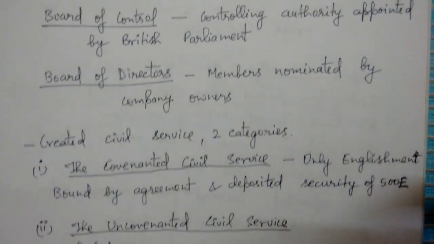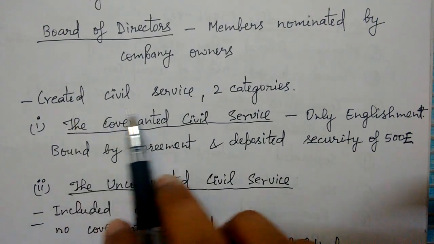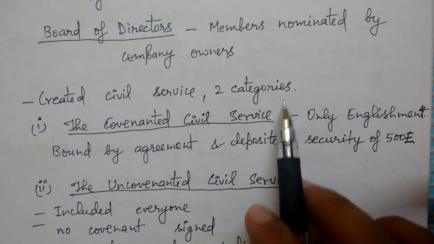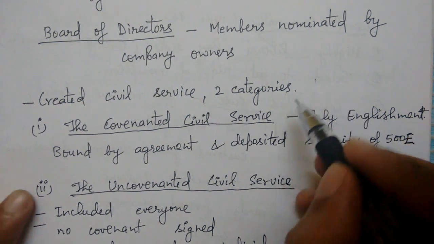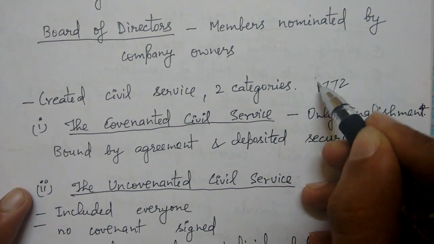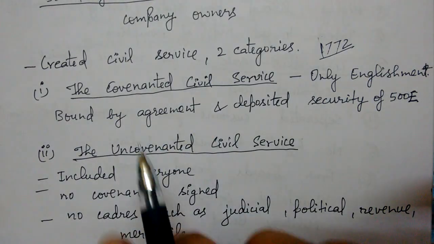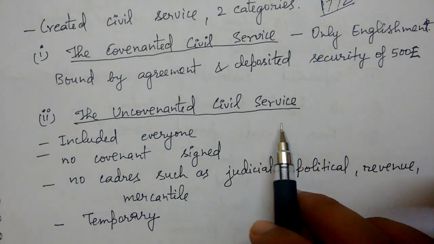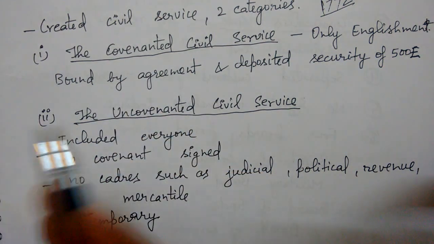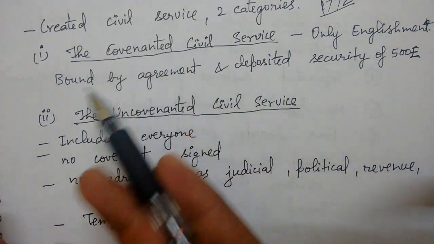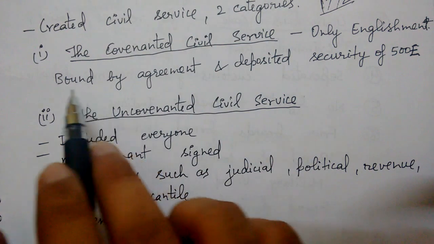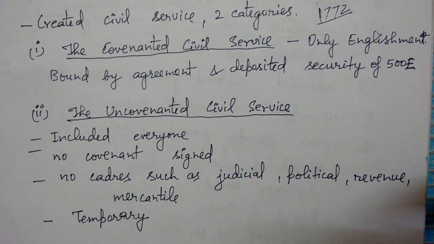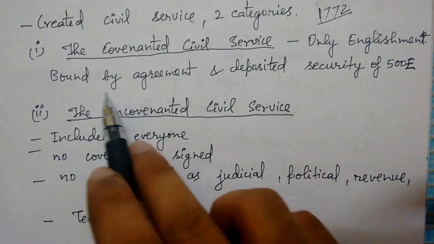So they both were having dual control, and the creation of civil services was also done. There were two categories mainly, and this creation of civil services was done in 1772. So you should remember the date. The two categories were the covenanted civil services and the uncovenanted civil services. So what is the feature of covenanted civil services? In this civil service they had to give some promise and deposit some security. So this service was bound by agreement. You have to sign a contract, and you will have permanent service. Your service conditions will be better, but still you are bound by the agreement.